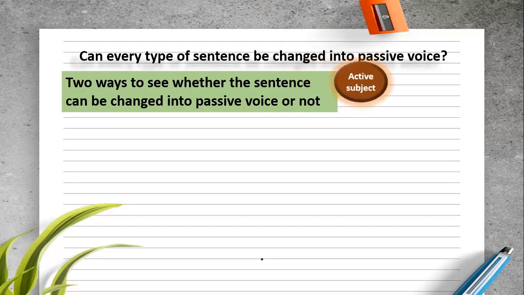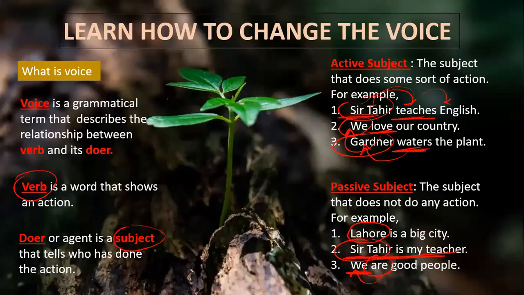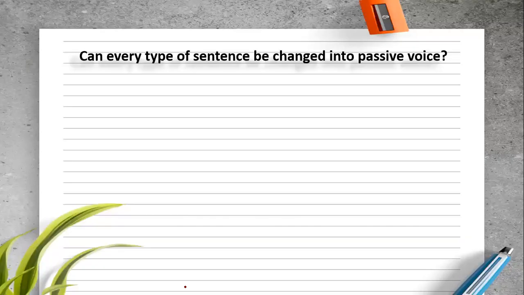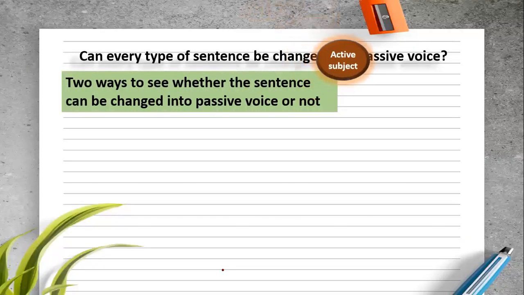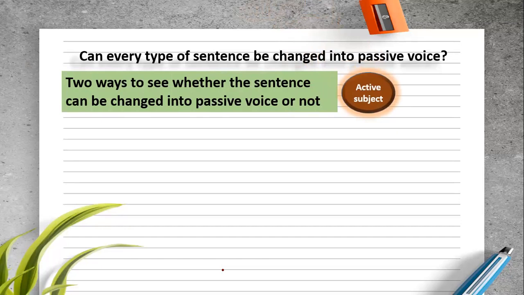The very first one is the active subject. Let me show you the previous slide. Here are the active subjects. All these active subjects can be changed into passive, but the passive subjects I mentioned here cannot be changed into passive voice. Clear? So the first one is the active subject. The other is the transitive verb. A transitive verb can be changed into passive voice.